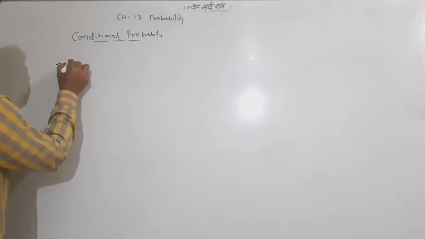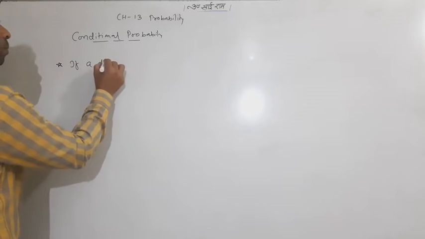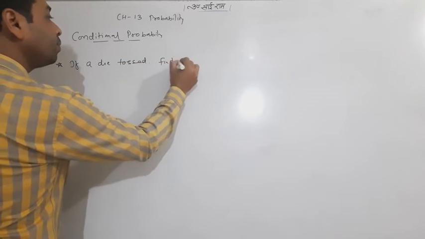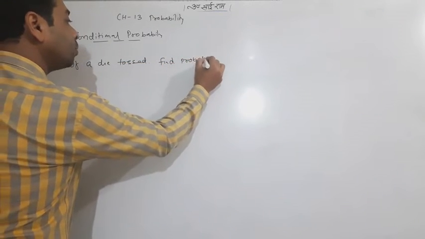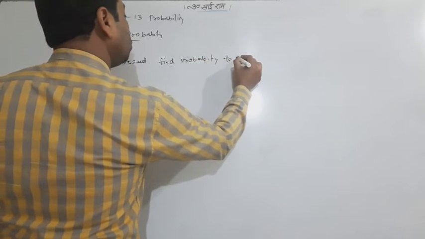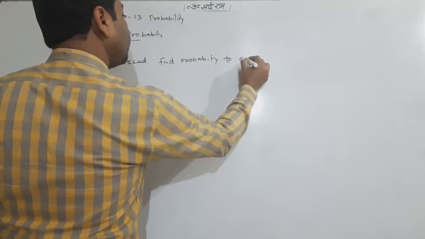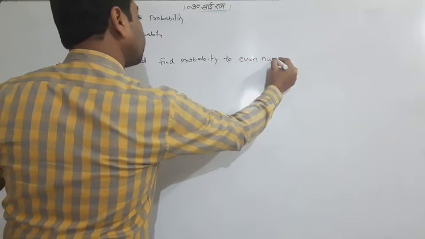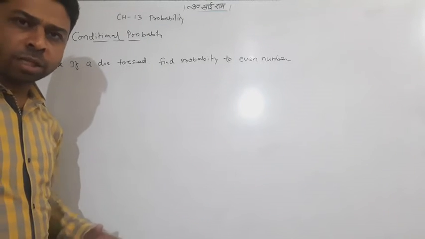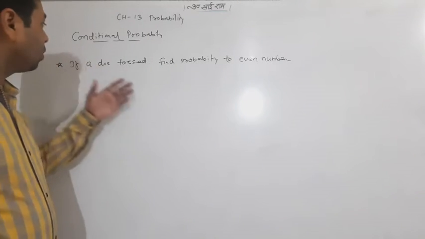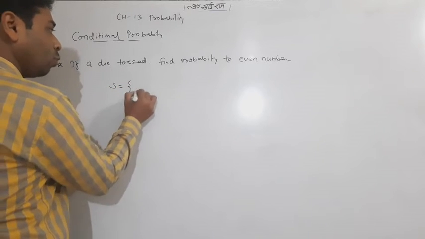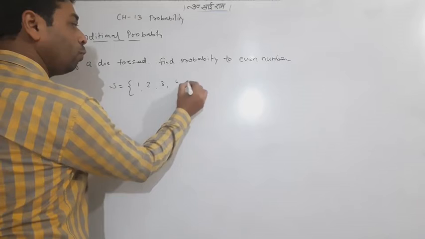If a die is tossed, find the probability of an even number. Suppose this is the question. It belongs to the class 9th and 10th syllabus, nothing hard. If a die is tossed, n of S will be 1, 2, 3, 4, 5, 6.